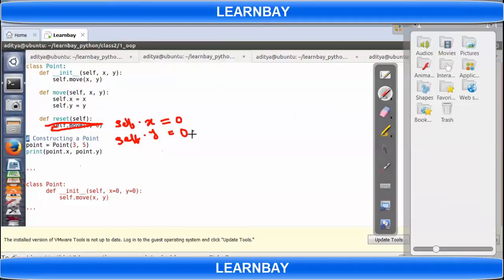So even I was creating this x and y in move also, right? This is the same as this, right? If you call move first, this variable will get created, and when you reset it, since it is already created, it will reset that. But let's say instead of assigning it, I'm having print self dot x in reset.